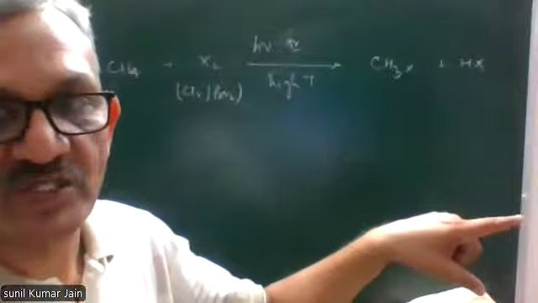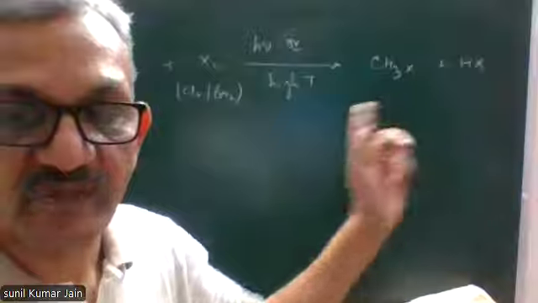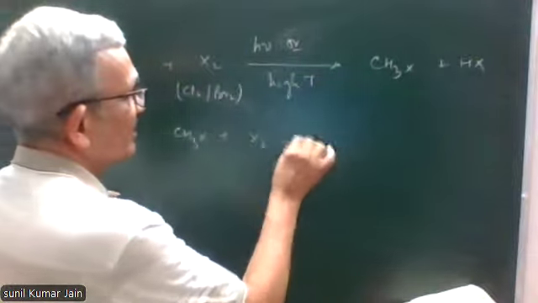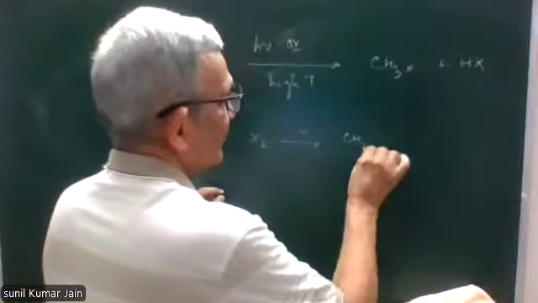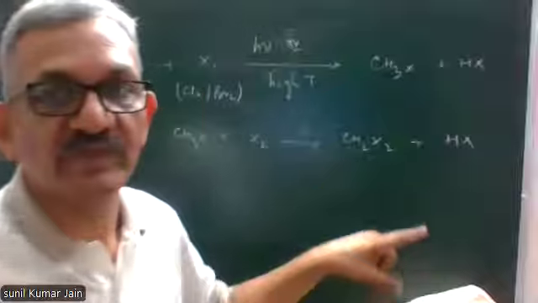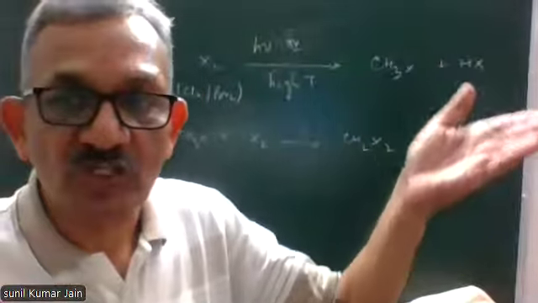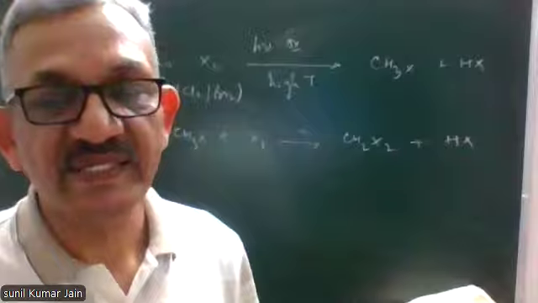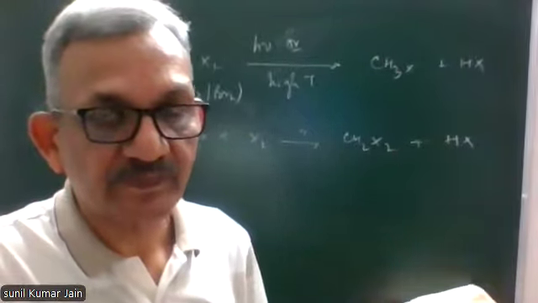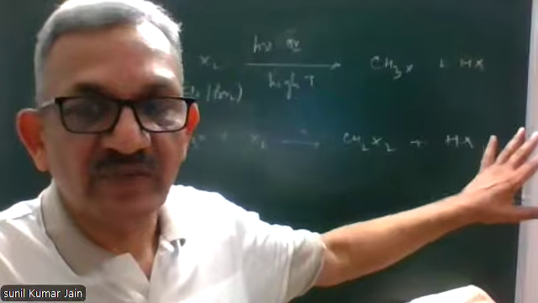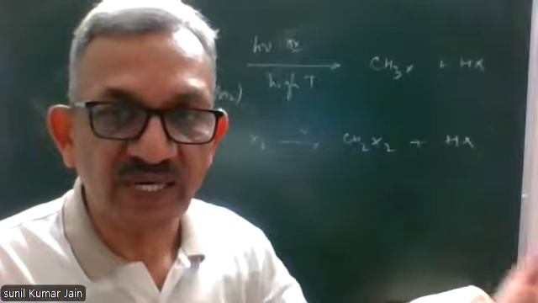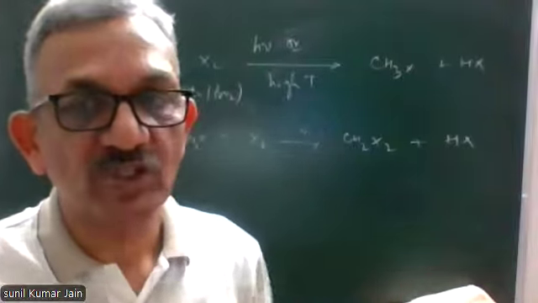One hydrogen is replaced by halogen. This can further react with halogen under similar conditions. One more hydrogen will be replaced by halogen, and this process goes on and on. That's why I said successive replacement of hydrogen by halogen atoms. It means this method will lead to the formation of a mixture of products: monohalides, dihalides, trihalides.